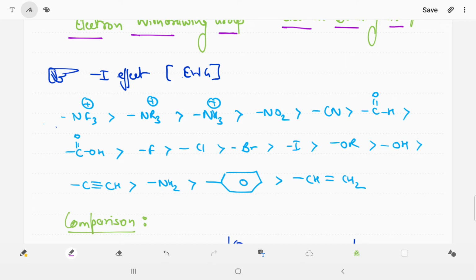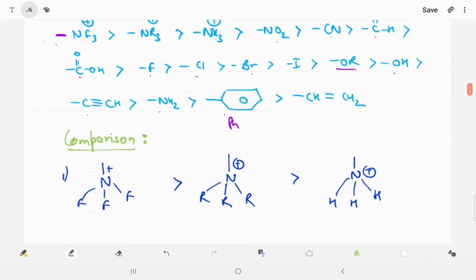Now in this you can see the minus NF, this is not a minus, this is a dash, free valency. Then NF3 positive charge, NR3 positive charge, NH3 positive charge, NO2, then cyanide, then aldehyde, then carboxylic, then fluorine, chlorine, bromine, iodine, alkoxy, then alcohol, then alkyne, then amine, then phenyl. The symbol of phenyl is Ph. Then alkene. This is the sequence of decreasing order of the minus I effect of carbon and its compounds. Now we compare it.